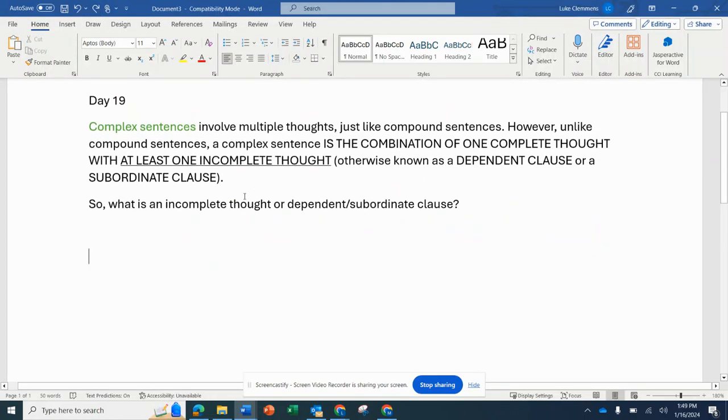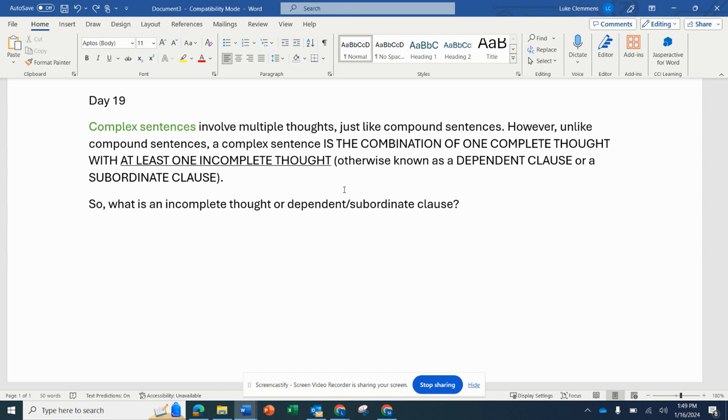Hey everyone, so today we're going to be talking about complex sentences, a new sentence type. Complex sentences involve multiple thoughts, just like compound sentences. However, unlike compound sentences, a complex sentence is a combination of one complete thought, otherwise known as an independent clause, with at least one incomplete thought, otherwise known as a dependent clause, or sometimes called a subordinate clause.